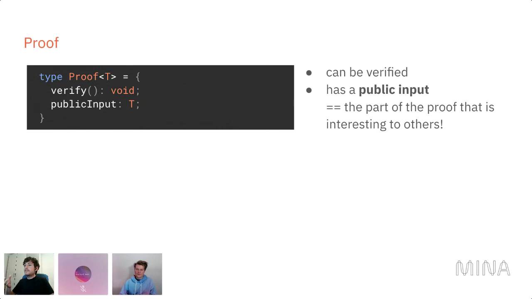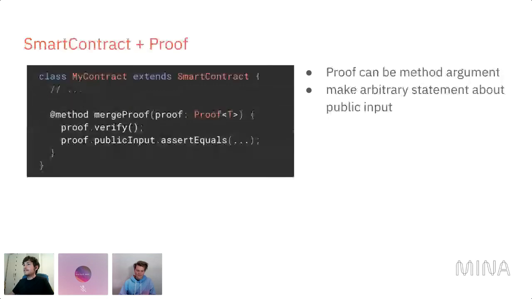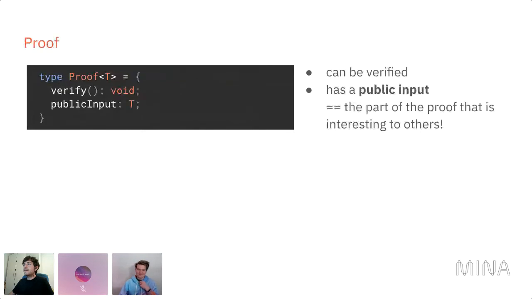But it's really important that we can look at the public input and maybe make some assertions about it, compare it with something else, process it, because that gives the proof its meaning. If you would just get a proof and could only verify it, it wouldn't mean much. So that's why the public input is an important part of this. It's the part of the proof that is interesting to us. Okay, go further.